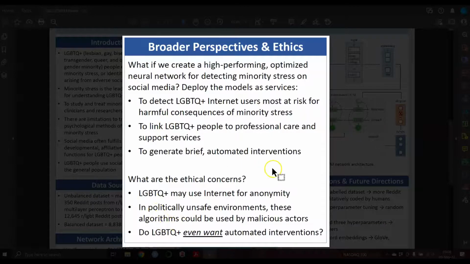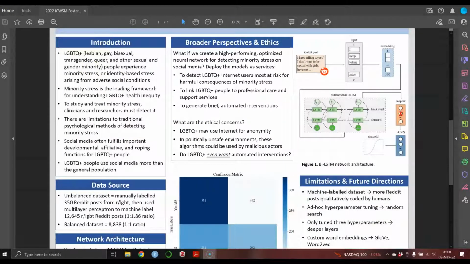But of course, there are ethical concerns, right? What about anonymity? What about politically unsafe environments? And do LGBTQ people even want this type of work being done?